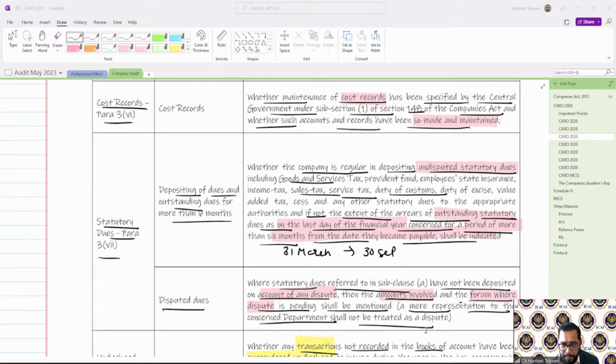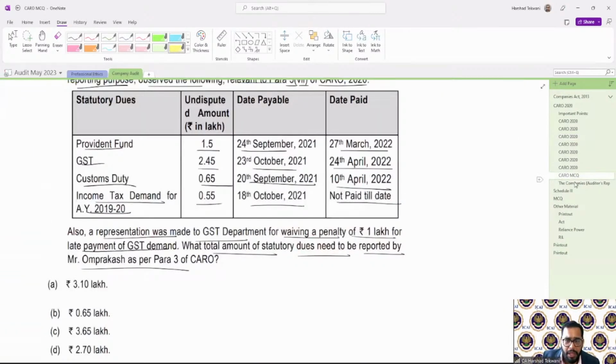For the disputed one, it is written that a mere representation to the concerned department shall not be treated as a dispute. So in our example, a representation was made to the GST department for waiver of penalty. This is not a dispute.